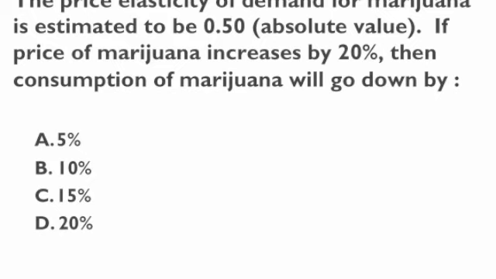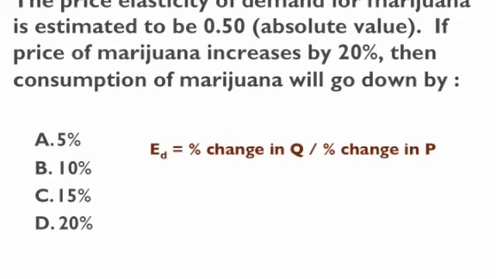Well, the best way to answer this question is to set up the equation. Elasticity of demand is the percentage change in quantity over the percentage change in price. The question is actually giving us two of those terms. It's giving us the absolute value of the elasticity, and it's also giving us the percentage change in price. So all we'll need to do is simply solve for the thing we don't know, which is what we're looking for, the percentage change in quantity.